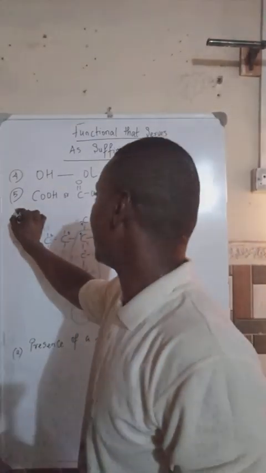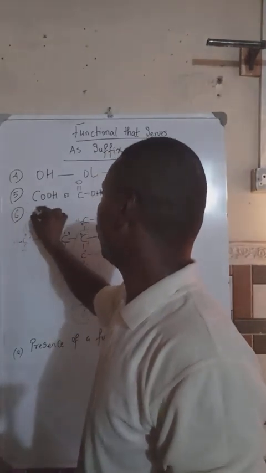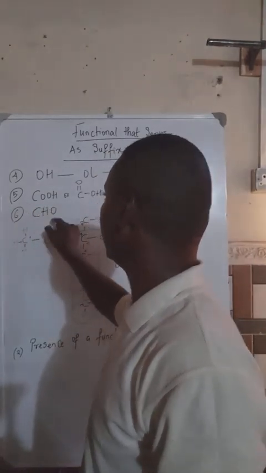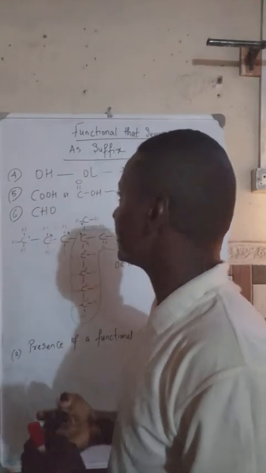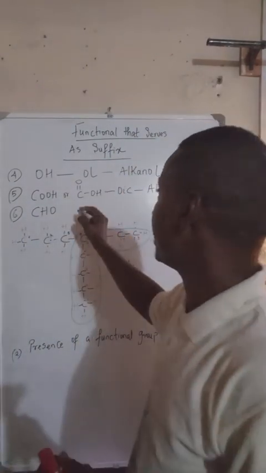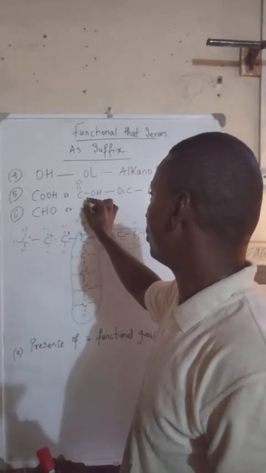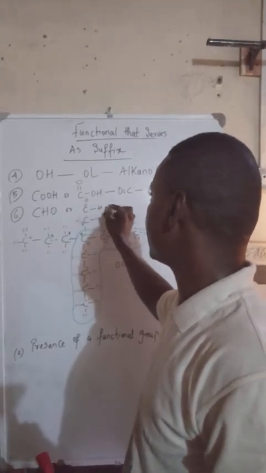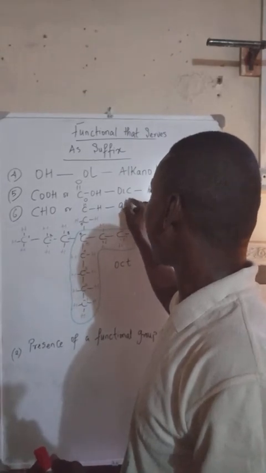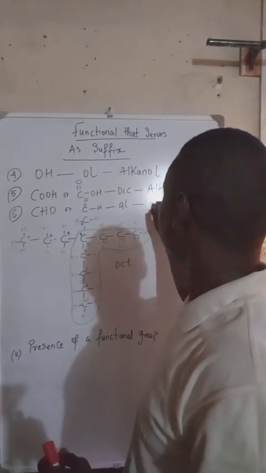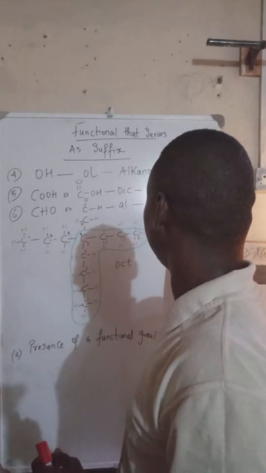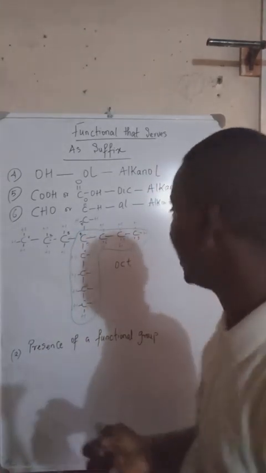Then we also have another one, which is CHO. This CHO differs from OH. So the CHO can also be written as this: C double bond O, single bond to H. Now this is known as the al family, and it comes from the alkanal. It comes from what? Alkanal.